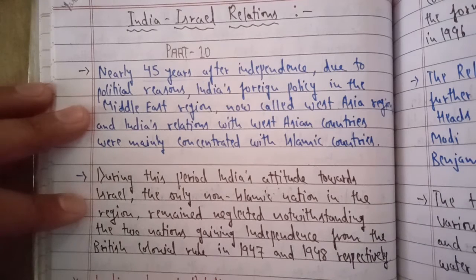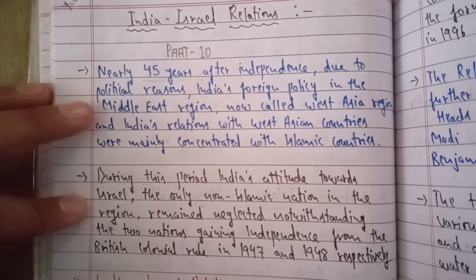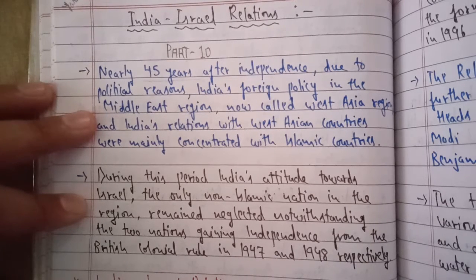I have discussed these through the map: because of its location, that area is mostly dominated by Muslim-populated Arab countries, and Israel was the only non-Muslim country, of Jewish people. India is also dependent on these Arab countries for oil, so India did not want to deviate from good relations with these countries.